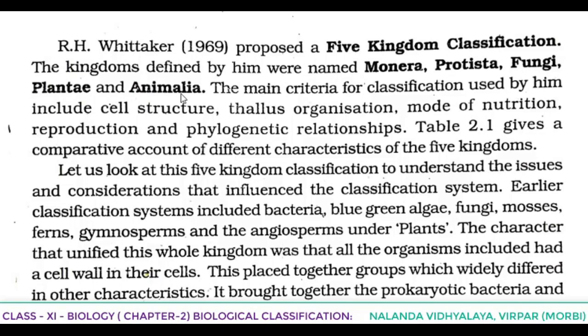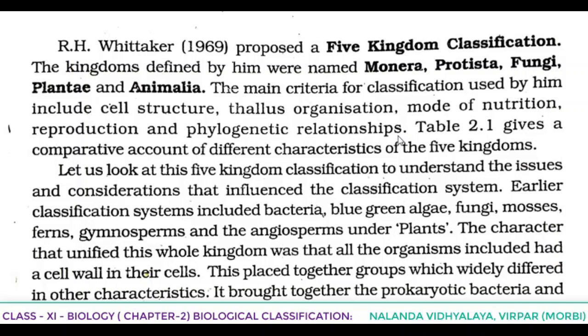And which are the classification criteria he used? That we have to understand. The main criteria for classification used by him include cell structure, thallus organization, mode of nutrition, reproduction and phylogenetic relationships.